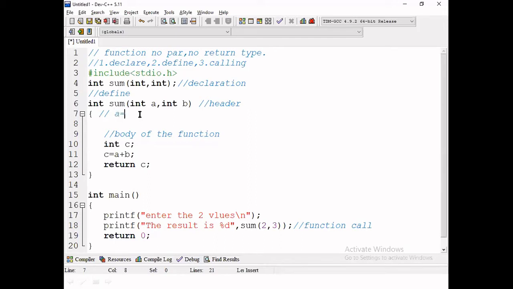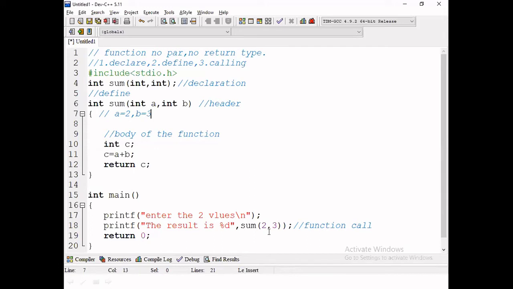Variable a is a formal parameter. Here, 2 and 3 are the actual parameters. First, the value 2 is copied into a. Next, 3 is copied into b. So these actual parameters are copied into formal parameters.